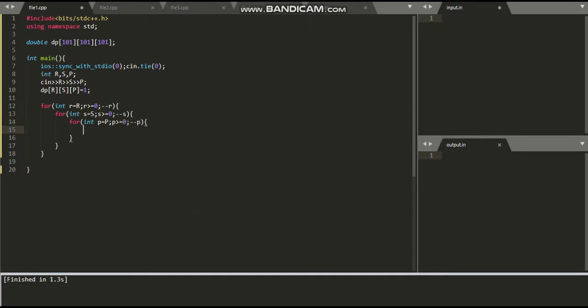Skip those cases when any two of the three values are becoming 0. Calculate total ways and store in a variable.